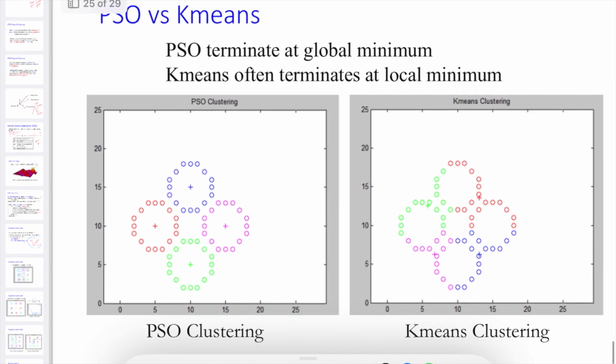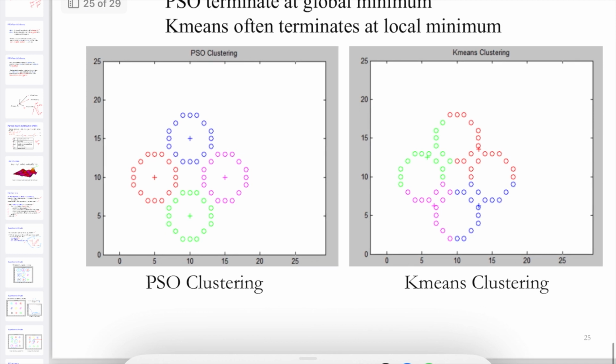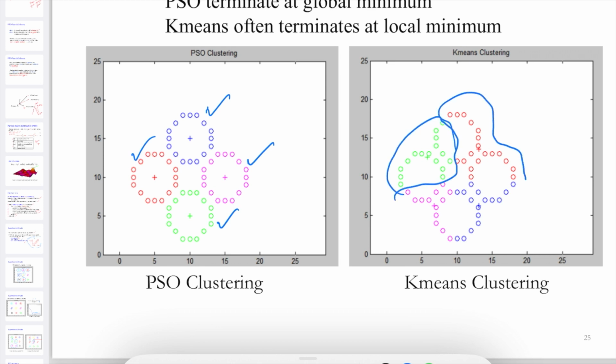Now you can see here PSO terminated at the global minimum and k-means often terminates at a local minimum. So for the global minimum, the PSO clustering says that all blue color forms in a concentric circle, all pink color or green, and then all red color. But in the k-means clustering, you can see here the green color forms like this, and this red color forms like this, and blue color forms like this, and pink forms like this. You can see that k-means often terminates at a local minimum. This is nothing but the local minimum, and here it is the global minimum.